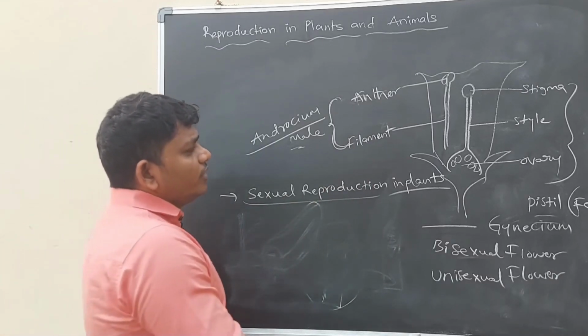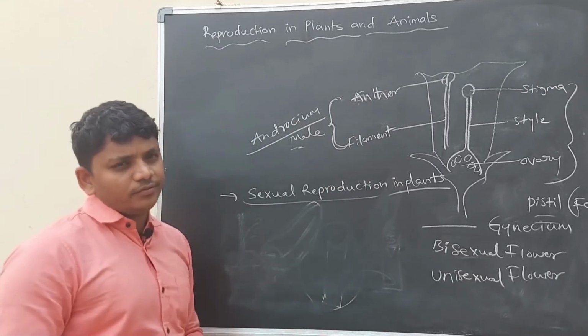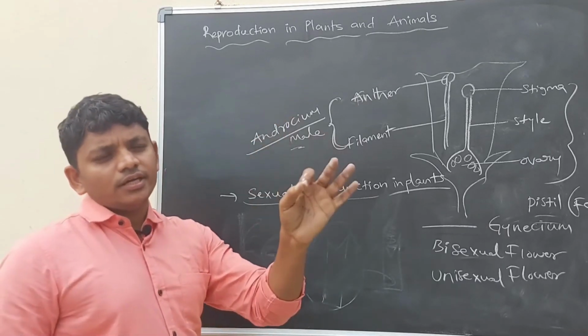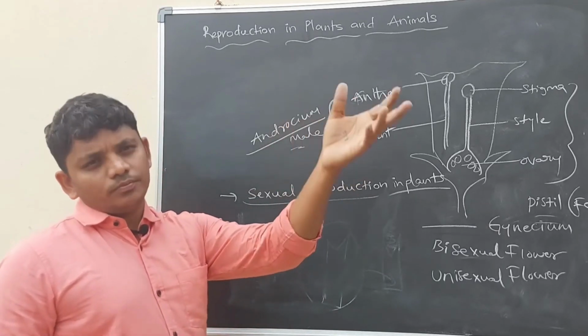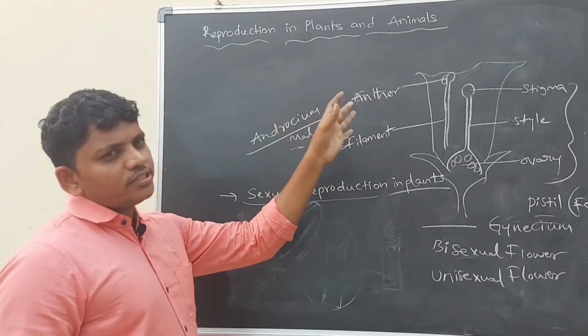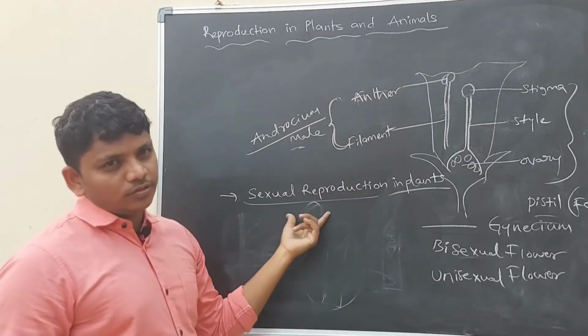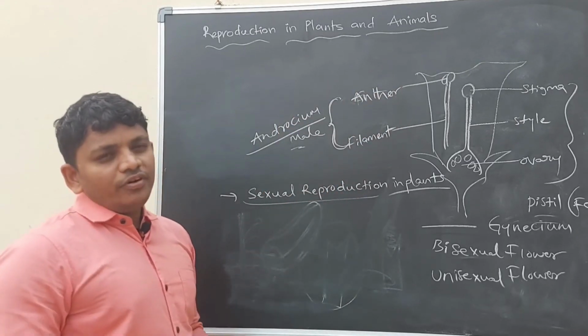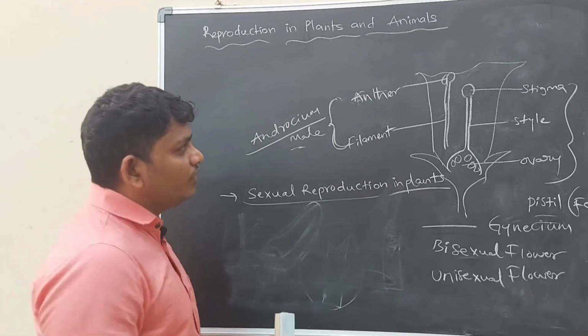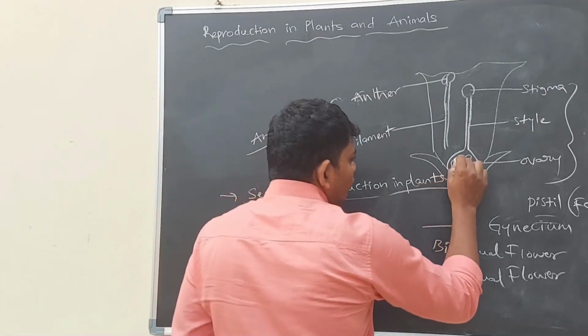Now I have to discuss what fertilization is. Whenever fertilization occurs, only then will offsprings come. So fertilization must occur in sexual reproduction. Here, fertilization occurs between the pollen grains and the ova.